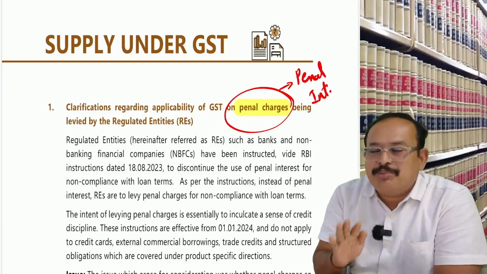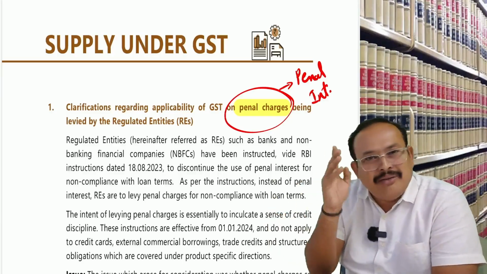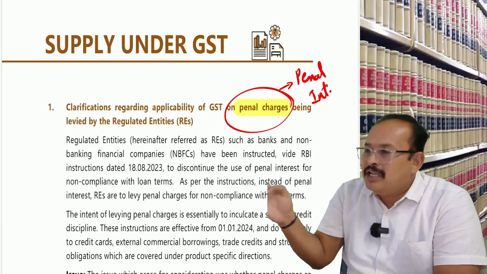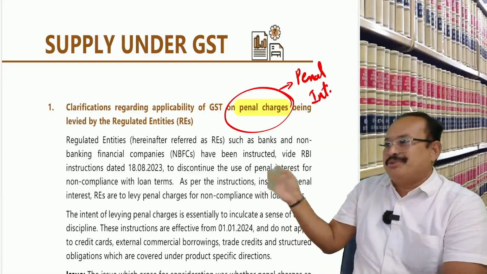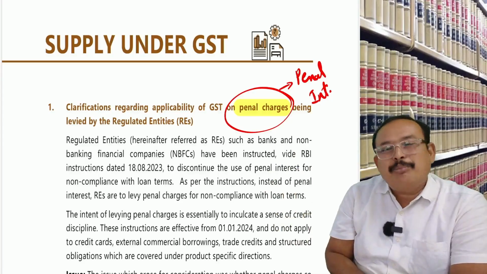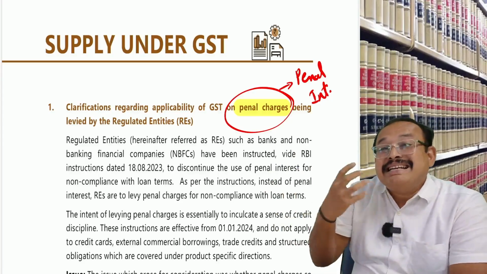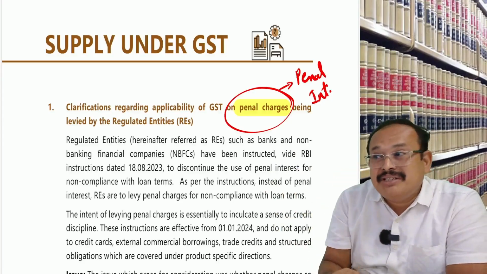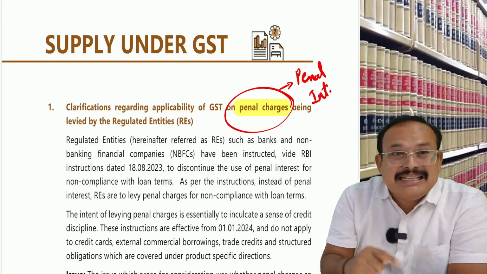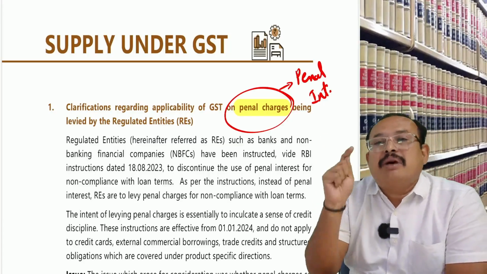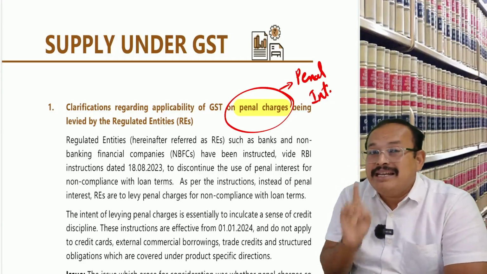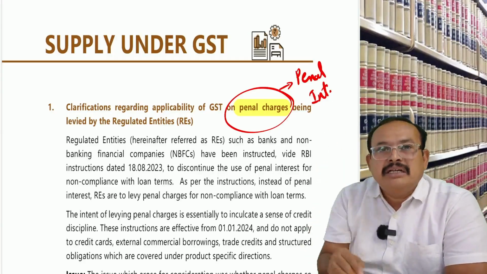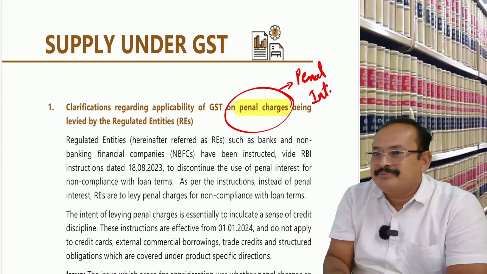You are an honest person, studied well, qualified, then started to repay over a period of time. You paid 6 lakh rupees. How much interest did Bharatwaj Institute earn? 1 lakh. This 1 lakh interest is a transaction in money, not a supply, neither goods nor service.